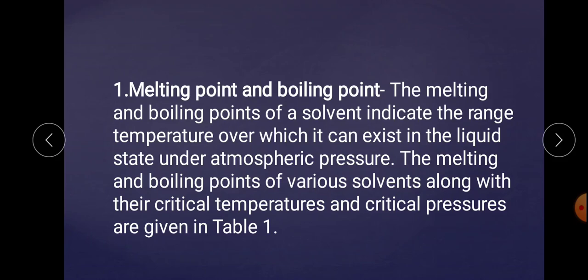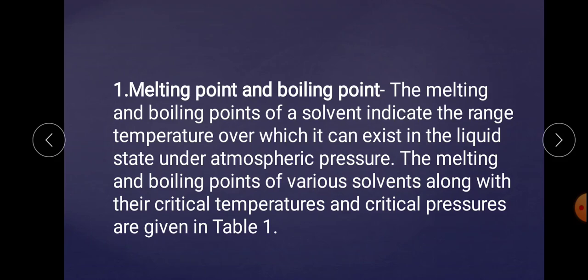So basically, what is the basic concept? Now suppose we have vapors of water and we have to convert them into liquid water. What is the method? Either you drop the temperature. Above 100 degrees Celsius the water exists in the vapor phase.